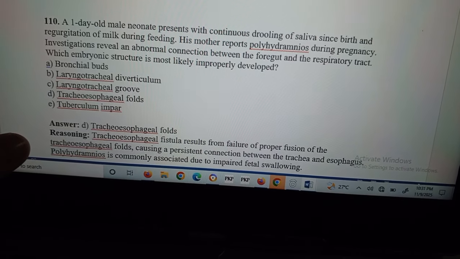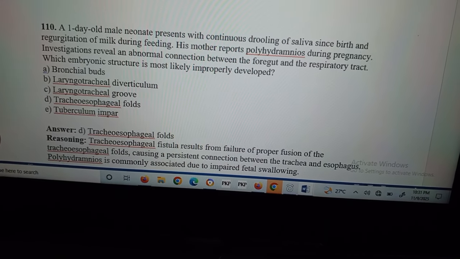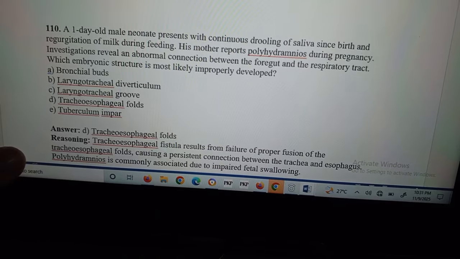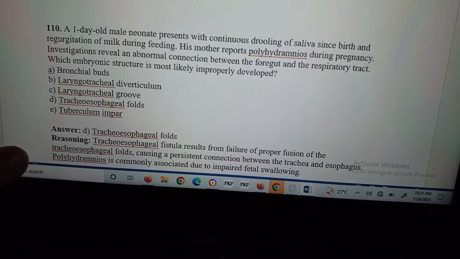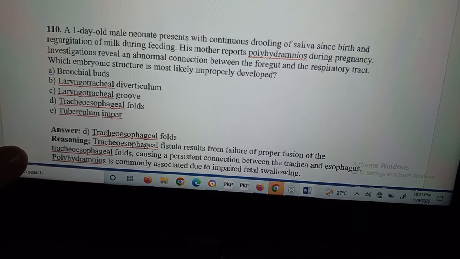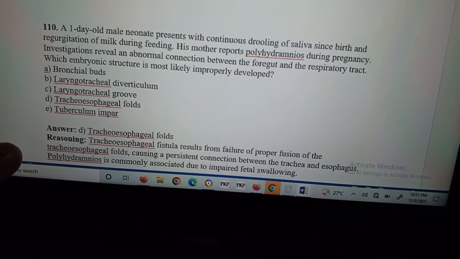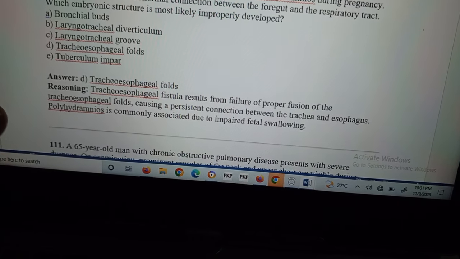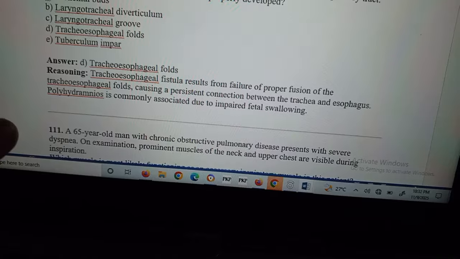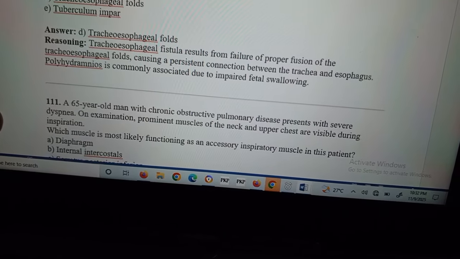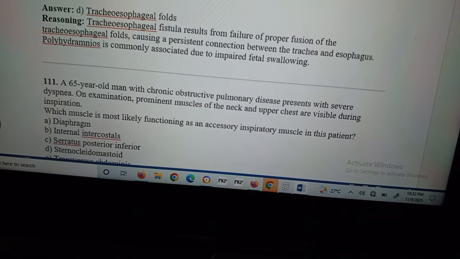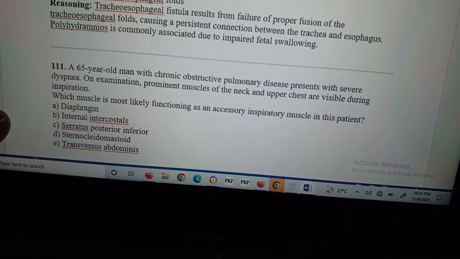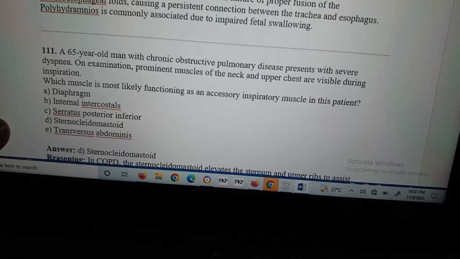110. A 1-day-old male neonate presents with continuous drooling of saliva since birth and regurgitation of milk during feeding. His mother reports polyhydramnios during pregnancy. Investigations reveal an abnormal connection between the foregut and the respiratory tract. What is improperly developed? Tracheoesophageal folds. The fistula results from failure of proper fusion of the tracheoesophageal folds, causing a persistent connection between the trachea and the esophagus. Polyhydramnios is due to impaired fetal swallowing.